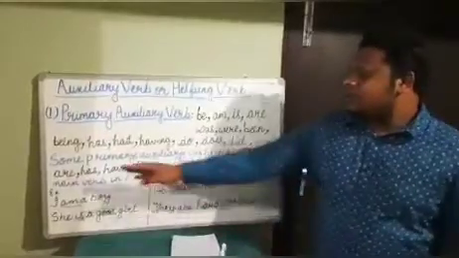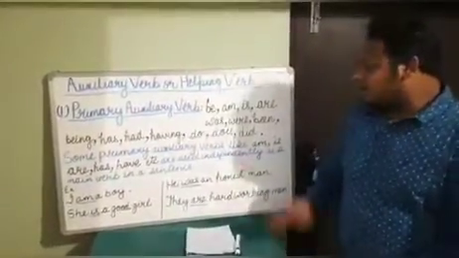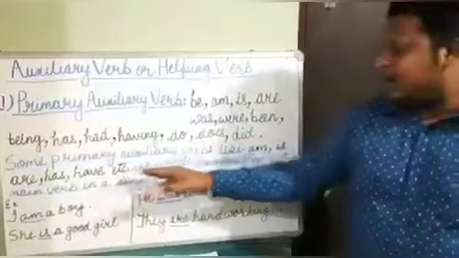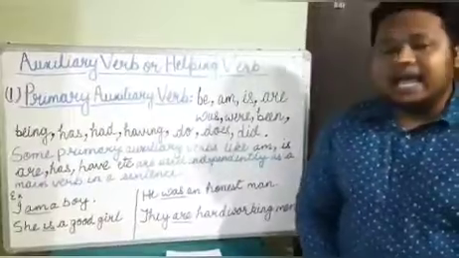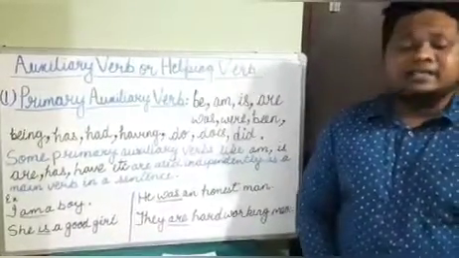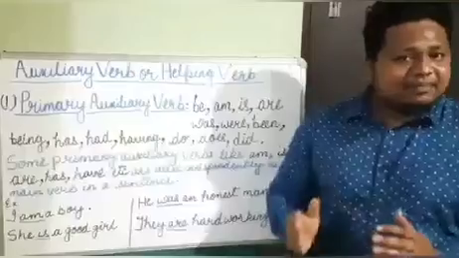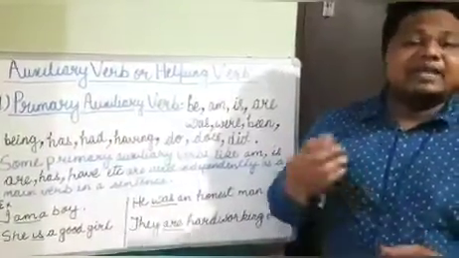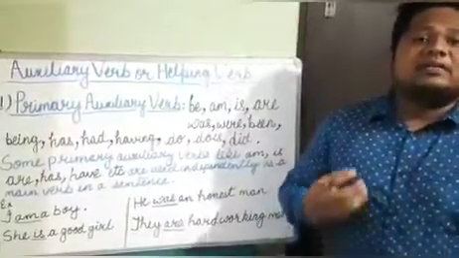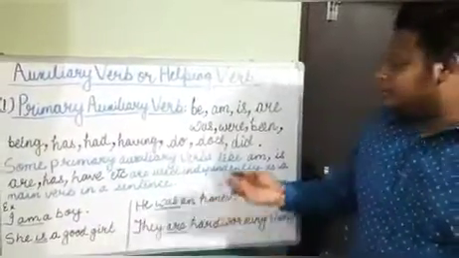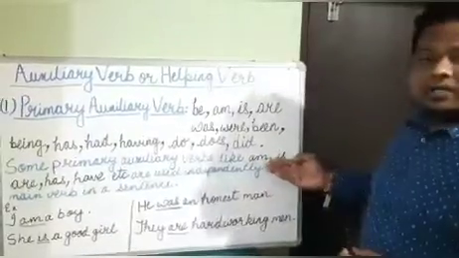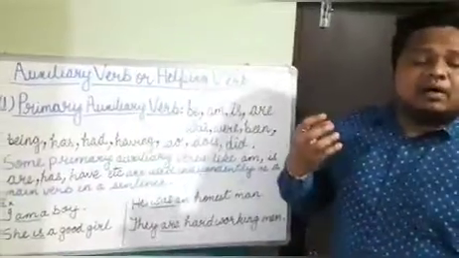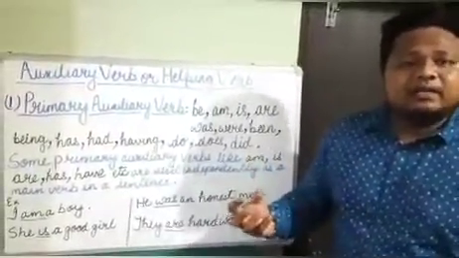Now some primary auxiliary verbs like am, is, are, has, have, etc. are used independently as main verbs in a sentence. As I told you while giving the definition of main verb, main verbs also show the state of being. So these are auxiliary verbs which show the state of being as well as act as the main verb in a sentence.